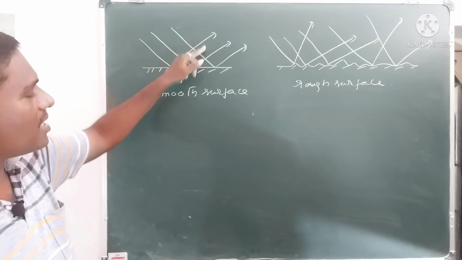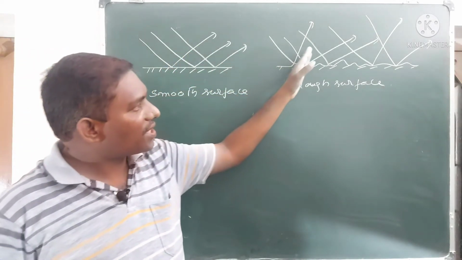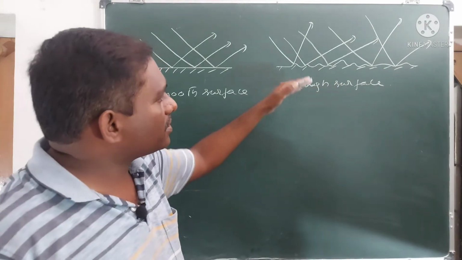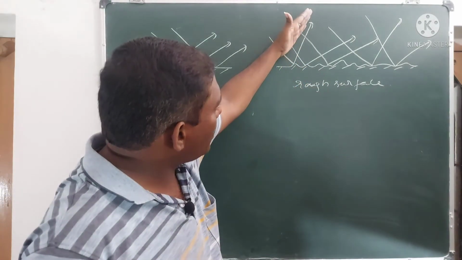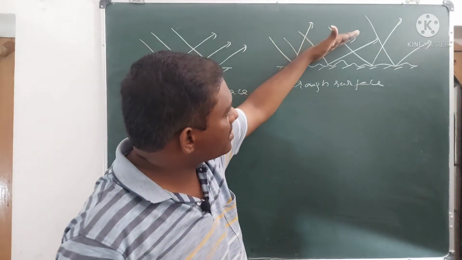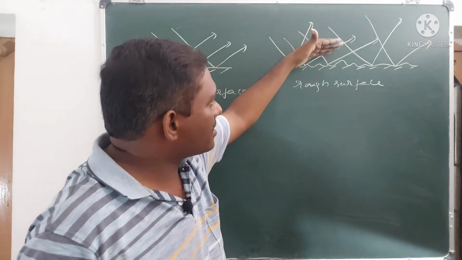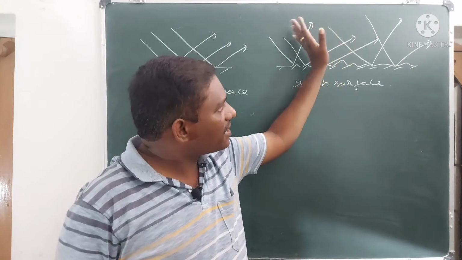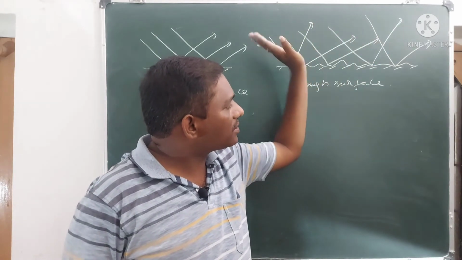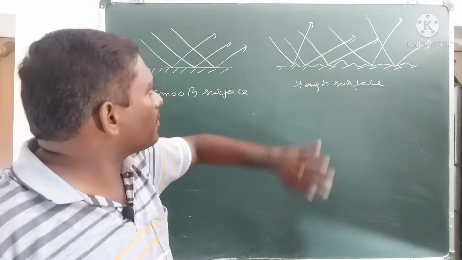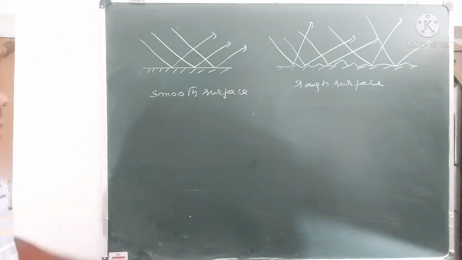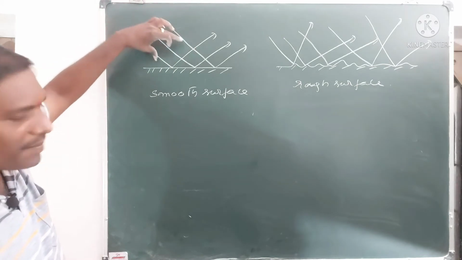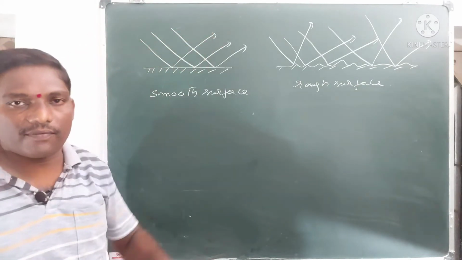Here all the reflections are in the same way, but here reflections are in some zigzag way. Some of the light rays are getting back in this direction, some in this direction, some in this direction, like that. Each and every light ray has its own path. Now, I am using the word parallel beam of light.